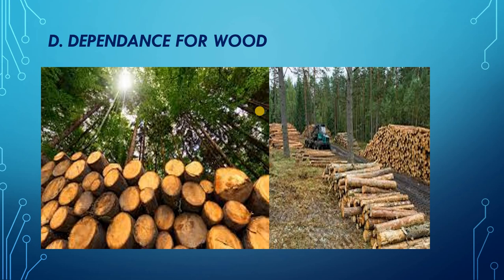Now, what do human beings need wood for? Human beings need wood for burning as fuel for cooking food, for making wooden houses, furniture, beds, windows, doors, for making agricultural implements, and for making paper. Wood is obtained from shisham, which is a kind of plant, teak, and mahua, which are very important and also costly.